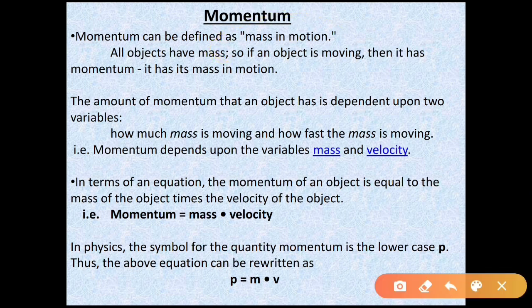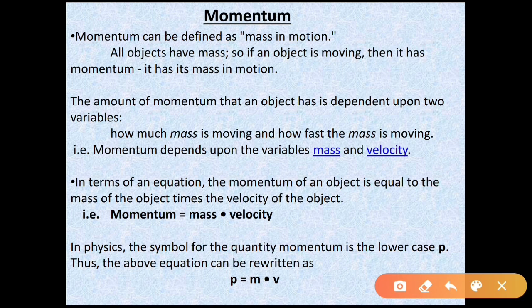Whatever the mass, either a marble or a stone or a ball, when that body comes in motion, it possesses some momentum, and that momentum is the product of mass and velocity. And if the object is at rest, not in motion, then the momentum of the body is zero. That is, the mass is not in motion and that object does not possess any momentum.